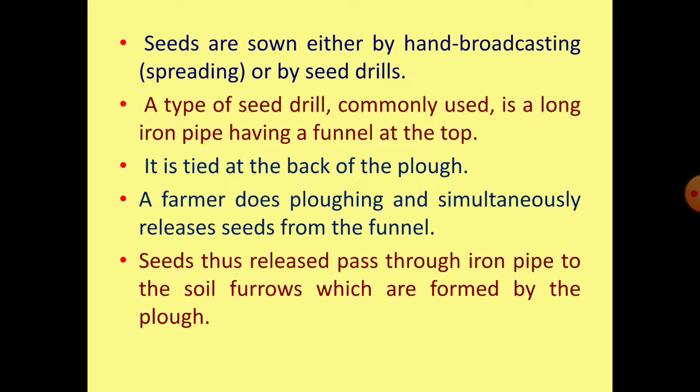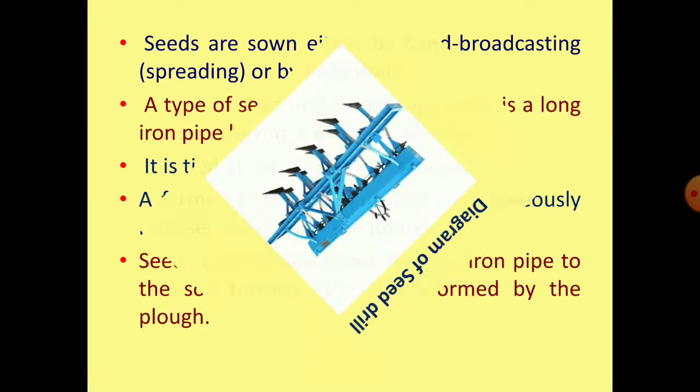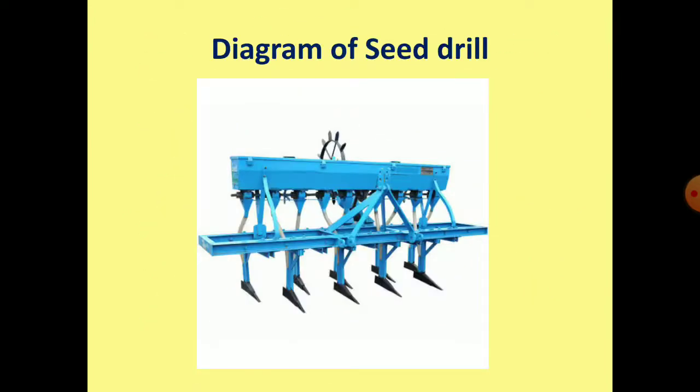Seeds are sown either by hand broadcasting, that is spreading, or by seed drills. A type of seed drill commonly used is a long iron pipe having a funnel at the top. It is tied to the back of the plow. A farmer does plowing and simultaneously releases the seeds from the funnel. Seeds thus released pass through an iron pipe to the soil furrows which are formed by the plow. So friends, here I have a diagram of a modern seed drill.